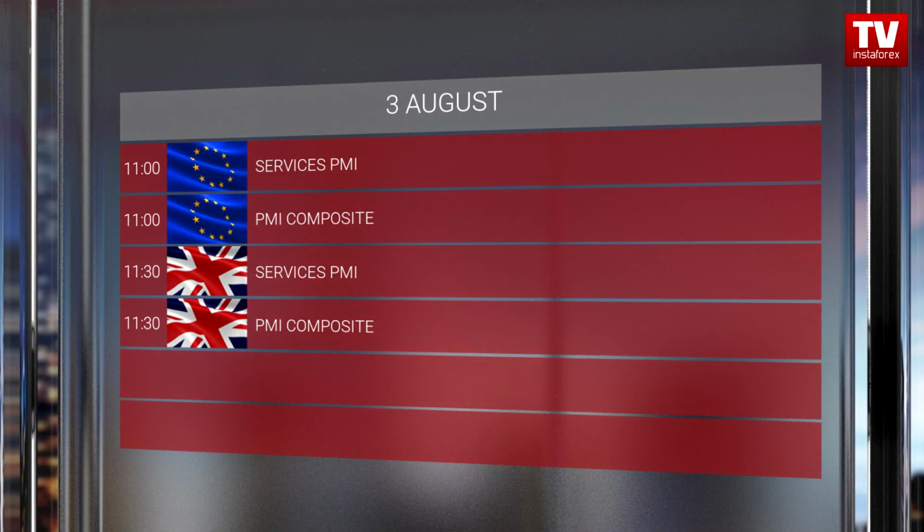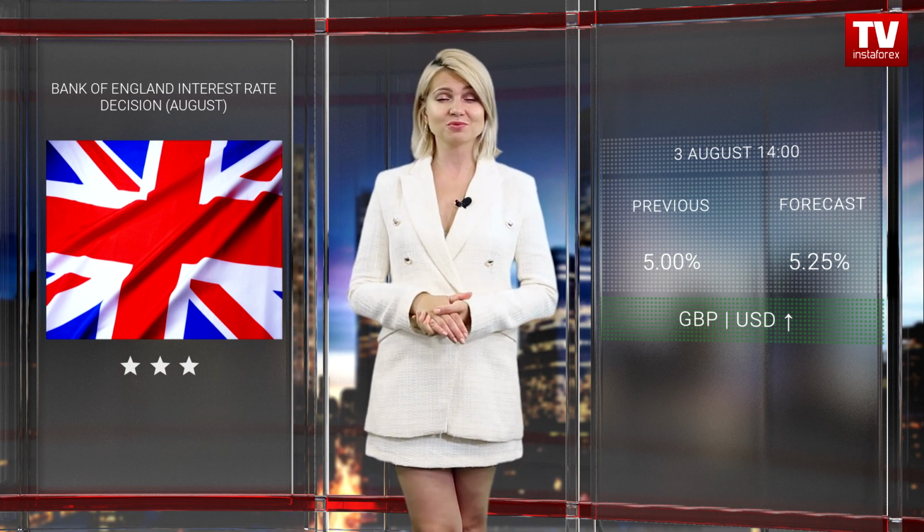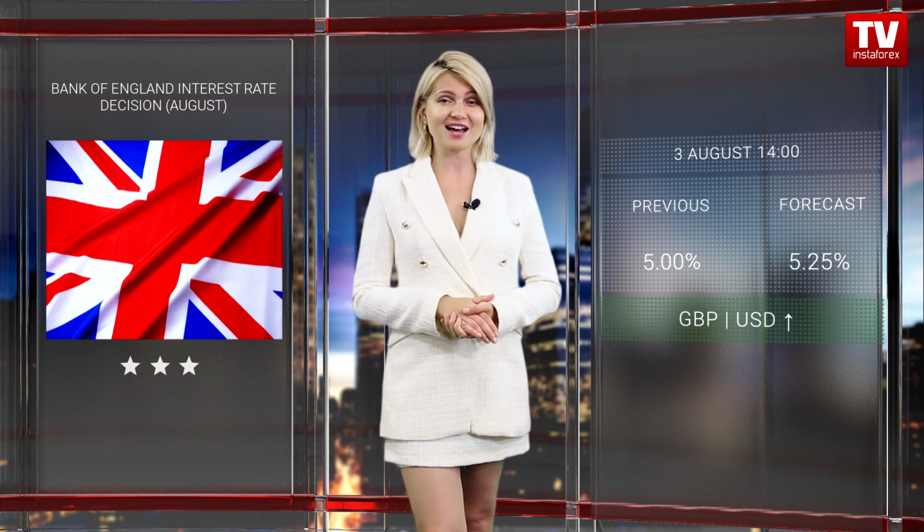The second half of this trading week will begin with a flow of updated information regarding major European economies. According to preliminary estimates, the Eurozone countries recorded a deepening economic recession. On the other hand, the UK is still showing positive momentum but a slowdown in the growth rate. At the same time, the key event for the British pound will be the Bank of England's interest rate decision. Notably, the regulator is expected to make a 25 basis point rate hike.